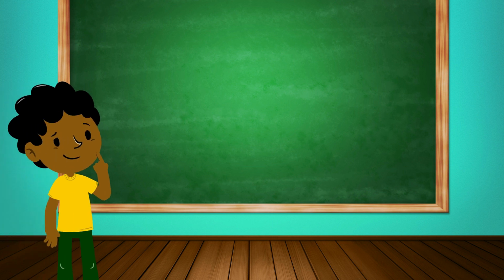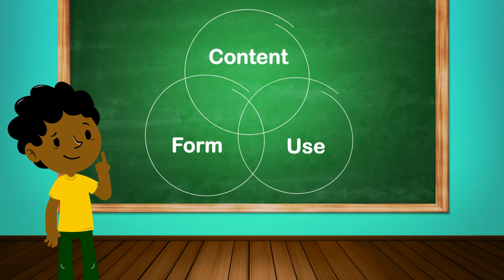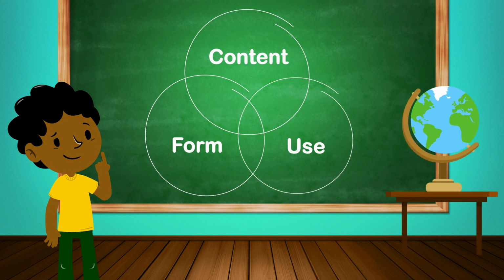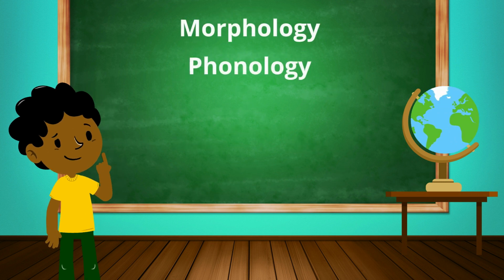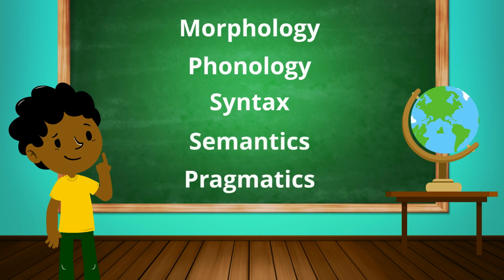Before we continue, remember back to Bloom and Lahey's model of language. We learned that language is comprised of form, content, and use. Interestingly, all the world's languages contain these components. However, there will be differences among languages within morphology, phonology, syntax, semantics, and pragmatics. We'll talk about that more later.